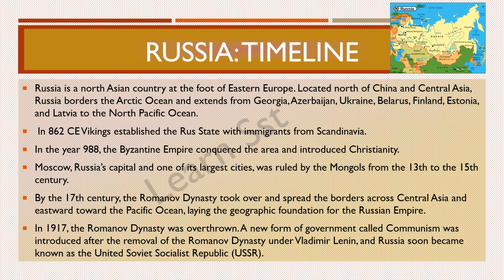A new form of government called communism was introduced after the removal of the Romanov dynasty. So the kingship came to an end, and then you had the introduction of this particular new government, which was a communist government under the leadership of Vladimir Lenin, and Russia soon became known as USSR, or United Soviet Socialist Republic.